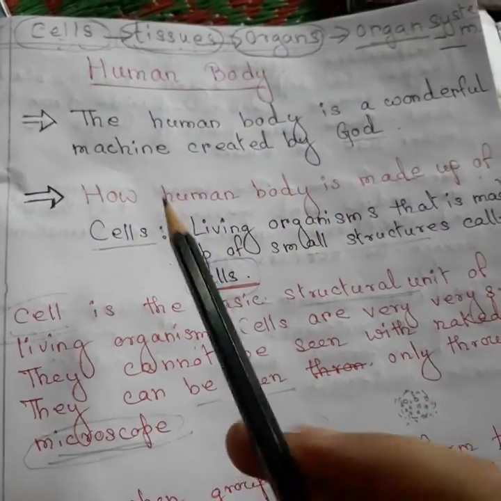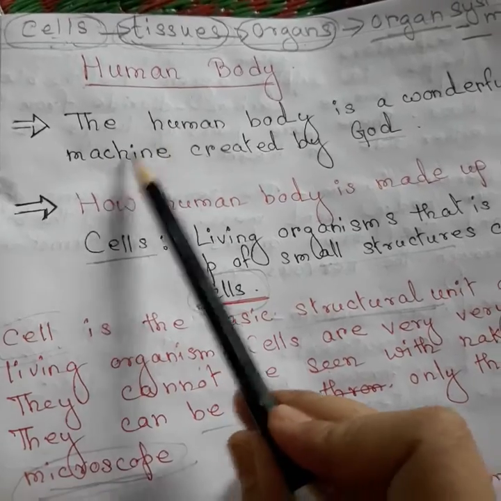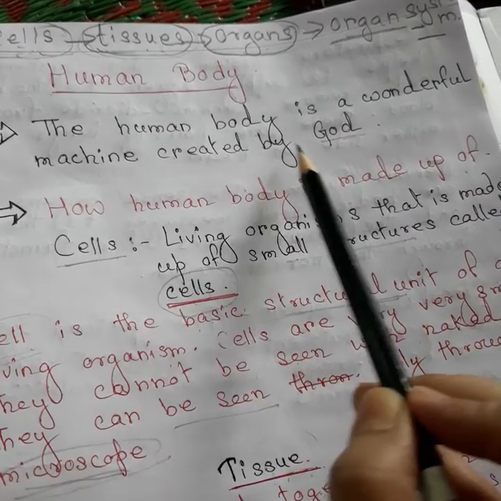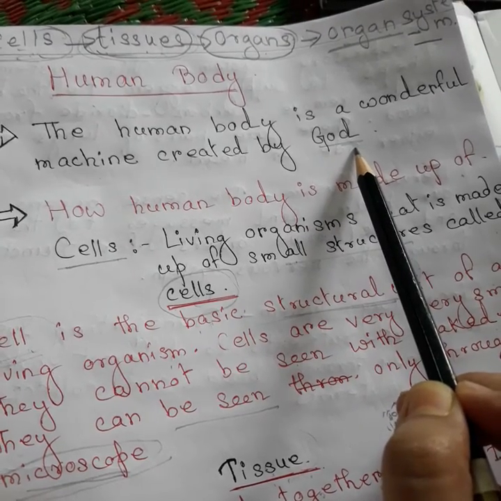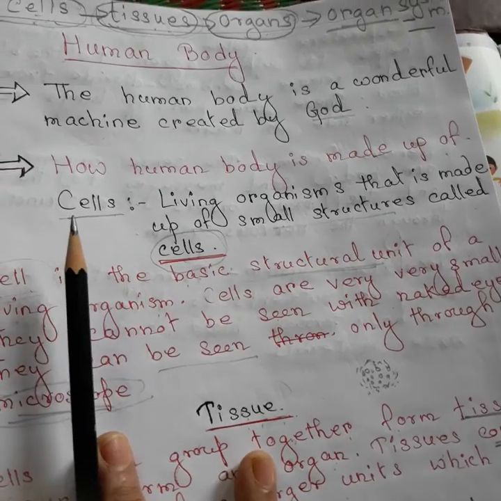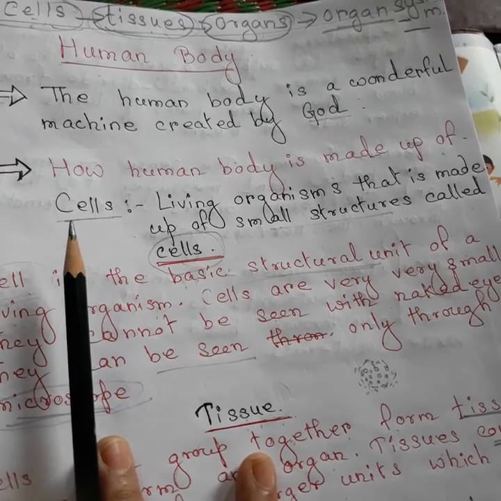See, what is human body? The human body is a wonderful machine created by God. Right? We have been created by God. Okay. So what is our human body made up of?